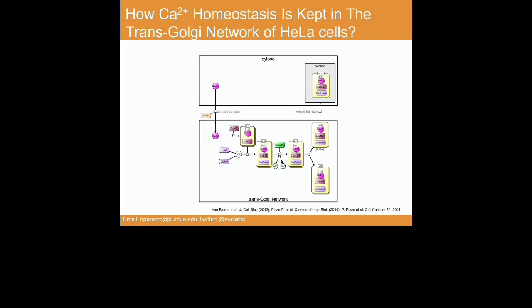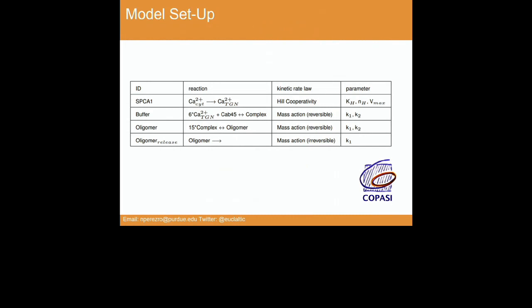So once this complex is formed, the phosphorylation of Ca45 by 520 basically detaches this phosphorylated Ca45, and in this way the sorting process happens. And all the Ca45 that is unphosphorylated remains in the Trans-Golgi network. So once we build the whole picture about the calcium toolkit in the Trans-Golgi network, we propose the computational model. Here our model contains 4 reactions.